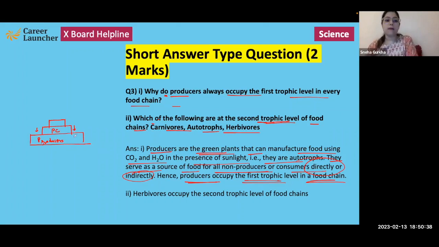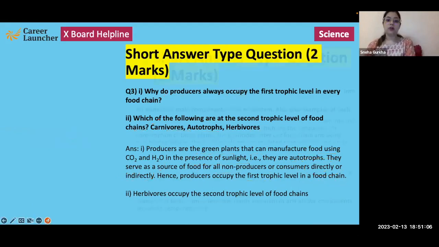So if we talk about the second trophic level out of these three, then herbivores will occupy the second trophic level of a food chain. Autotrophs will occupy the first trophic level, herbivores will occupy the second trophic level, and carnivores, which are going to eat these herbivores, are going to occupy the third trophic level of this food chain, right?